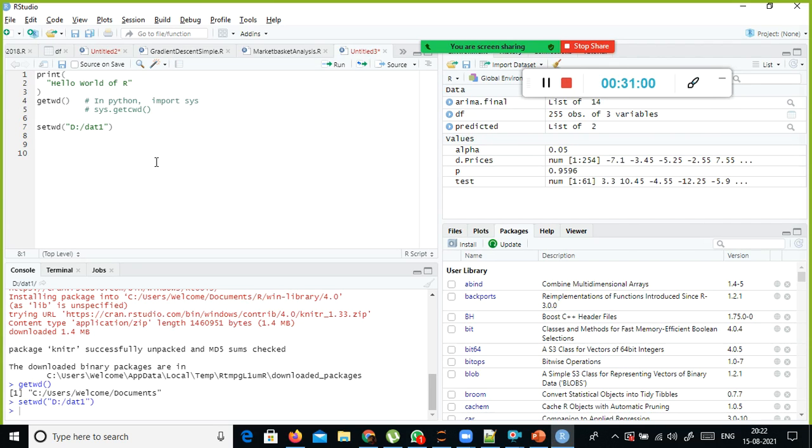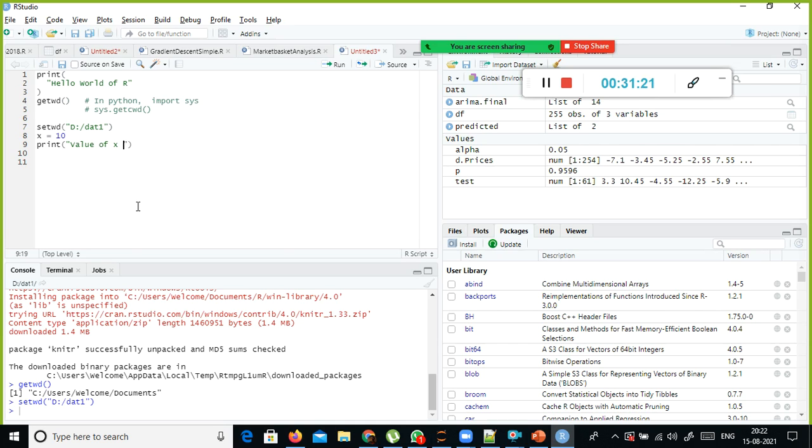The next thing is we will see the basics of R programming. First we will start with the variable, assigning a value to a variable: x equal to 10. Here also the same print function is available.